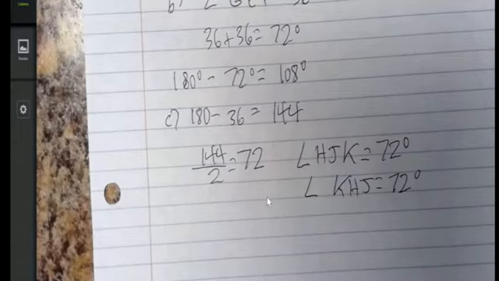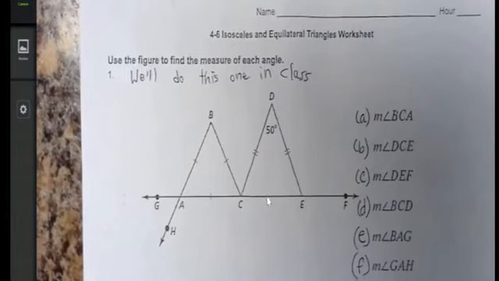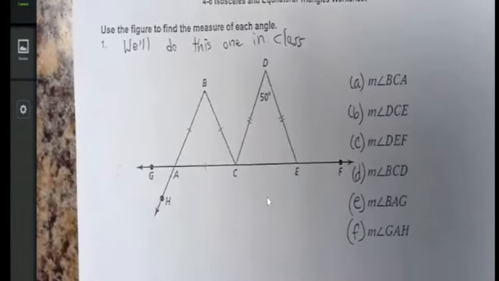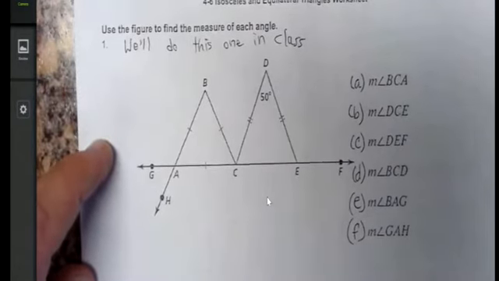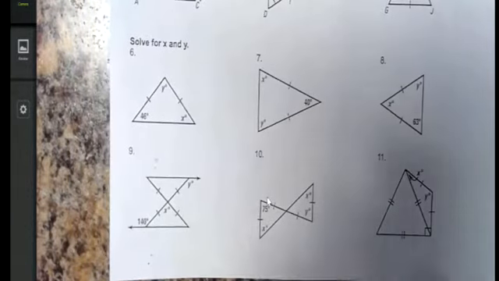I'm going to do a few questions from this worksheet. We won't start with Pythagoras. We're going to start with isosceles and equilateral and on the whole 180 degree idea. We're going to do this first question together.